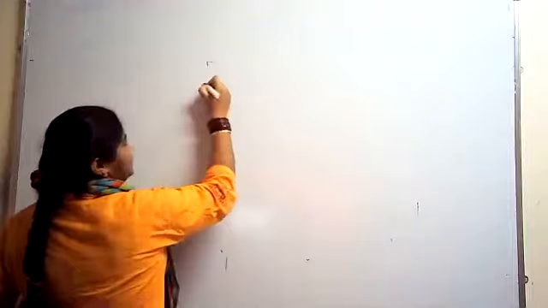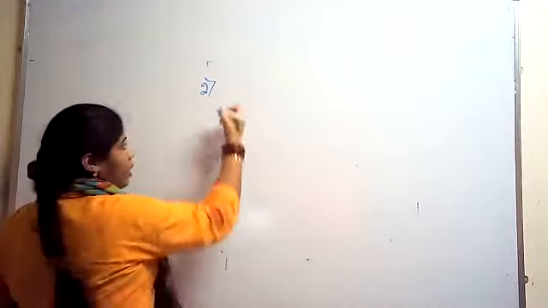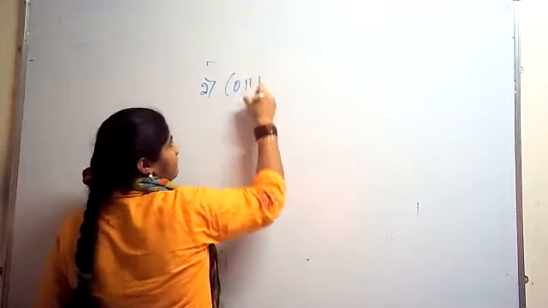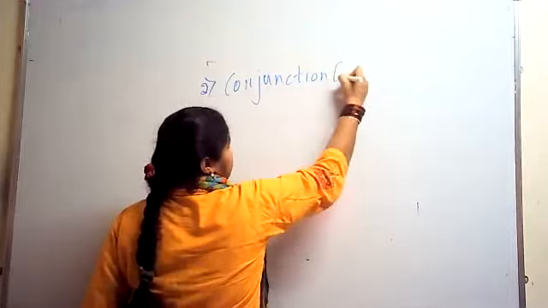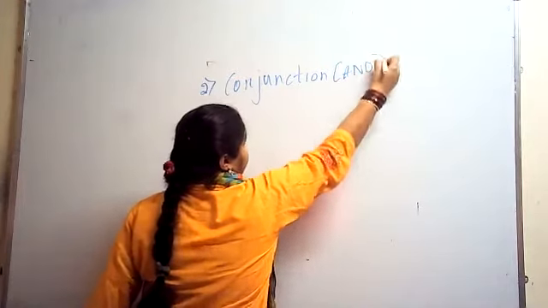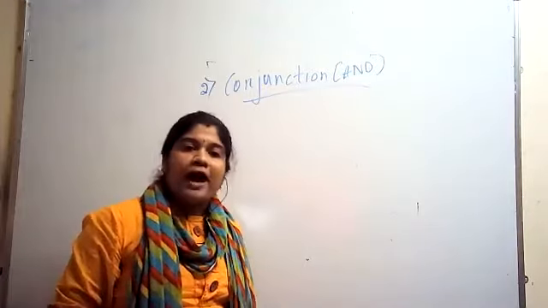The second logical connective is conjunction, which is similar to the AND gate.